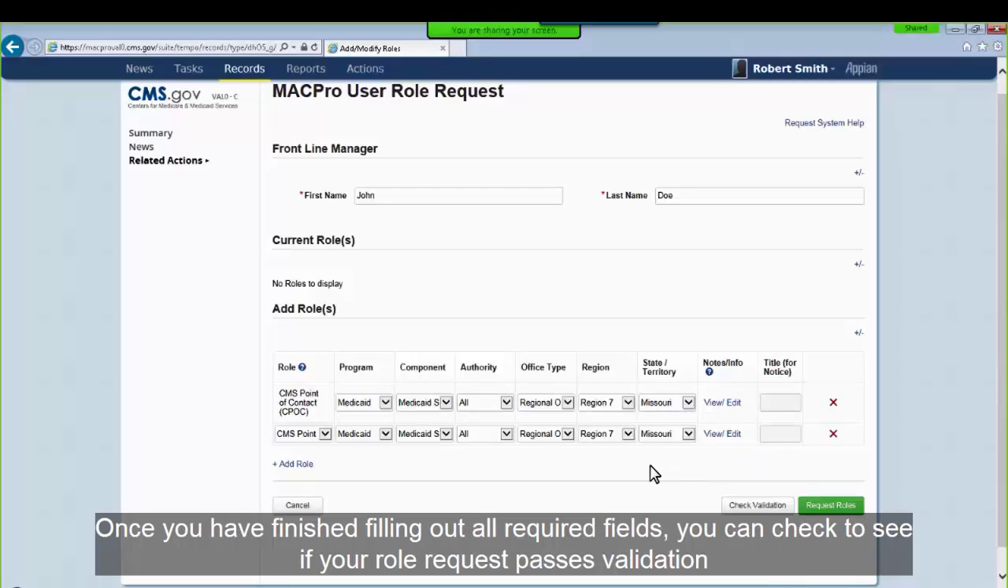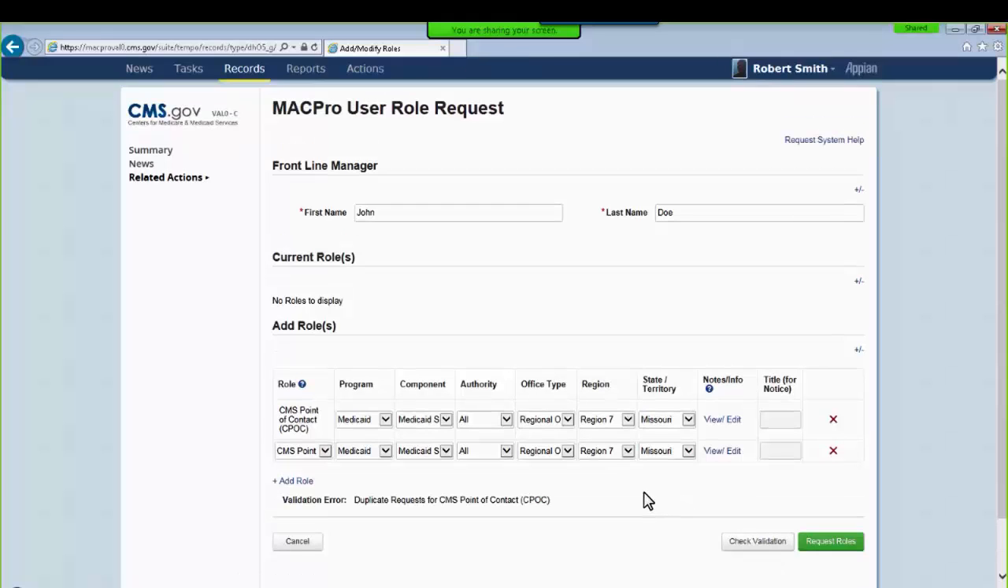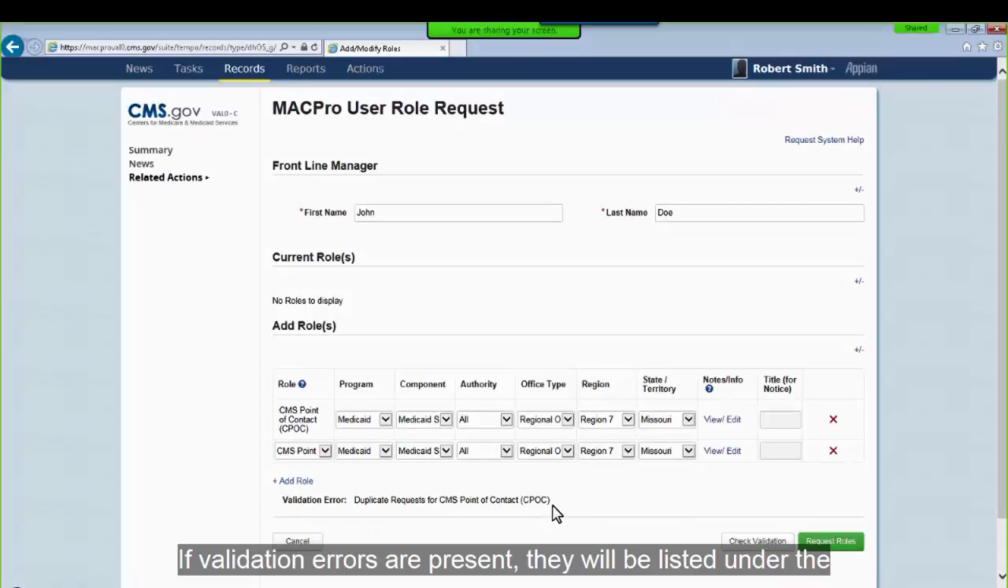Once you have finished filling out all required fields, you can check to see if your role request passes validation by selecting the button labeled Check Validation. If validation errors are present, they will be listed below the Add Roles table. All validation errors must be fixed before you may request the roles.